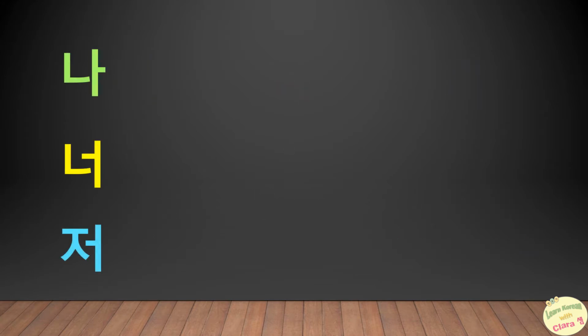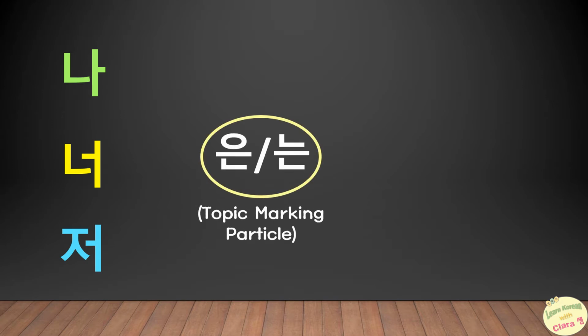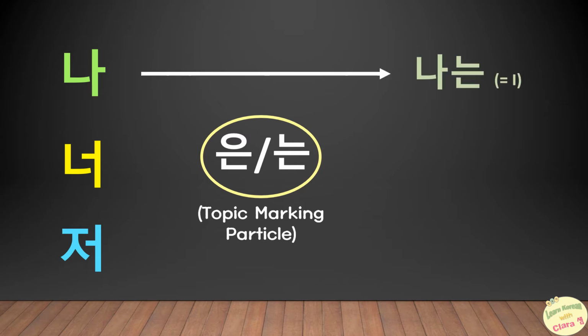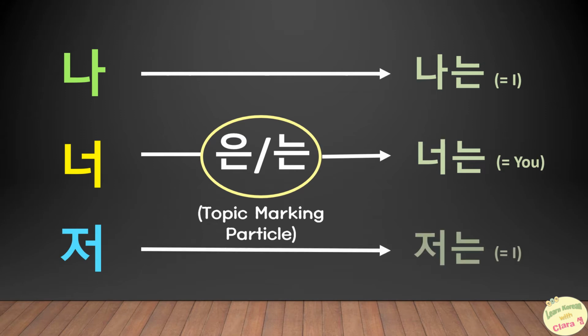When the topic marking particles 은 or 는 come behind these three pronouns, 나 becomes 나는, 너 becomes 너는, and 저 becomes 저는. For 은 or 는, the writing of these three pronouns does not change.